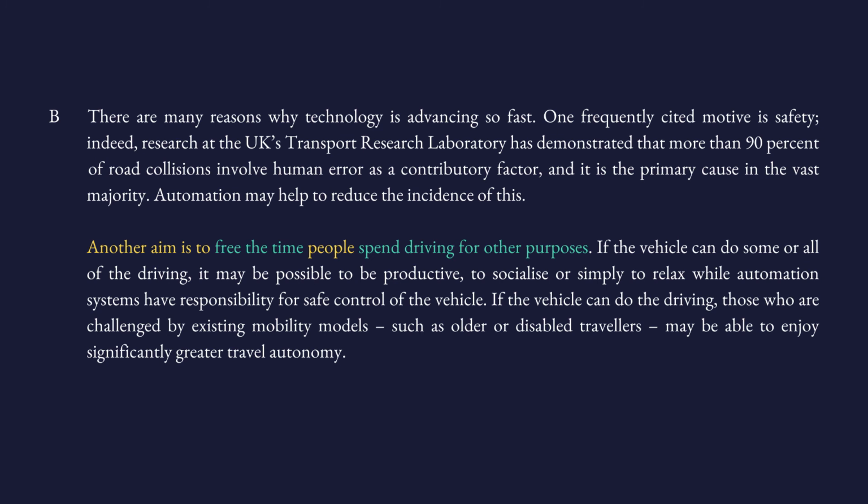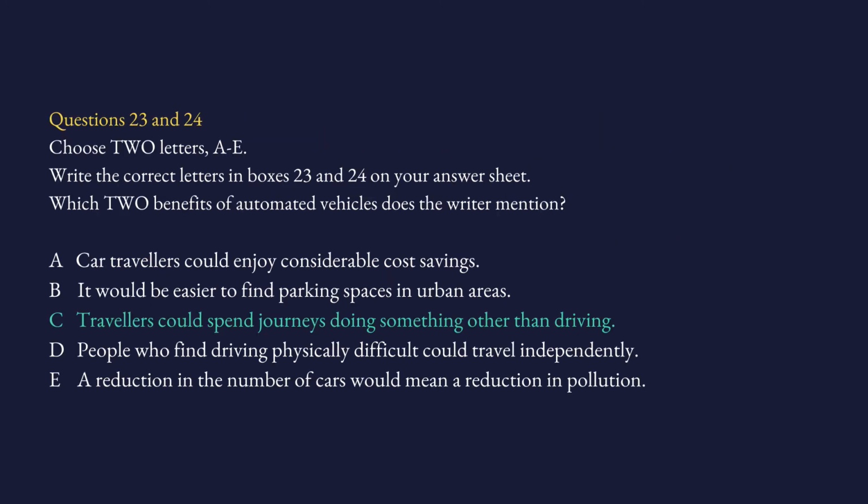We said if the robots drive the cars, you will be free, you would be more productive, you could socialize more, you could do some more relaxing. We already have discussed this, but the answer is here. So this is one of the advantages that the author mentions about robotic cars, that when you use automation cars, your time will free up and you can do other things than driving when you're journeying somewhere. So that's why C is one of the answers. The other answer is D. Let's see why.